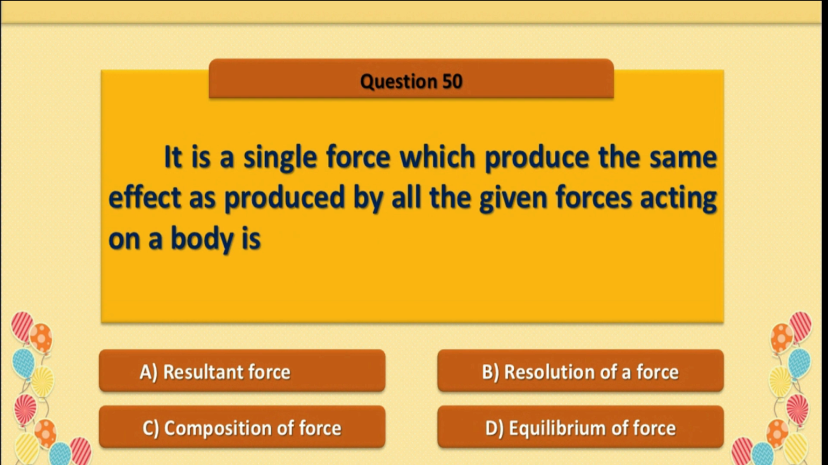Question number 50. It is a single force which produces the same effect as produced by all the given forces acting on a body. Option A is correct, resultant force.